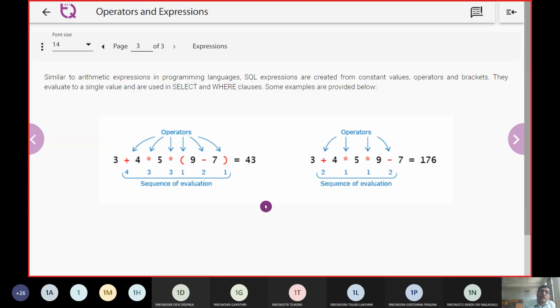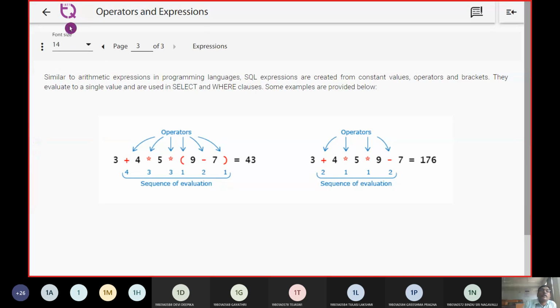So the very first thing we look at is whatever operations are in the brackets. After that, we do multiplication or division followed by addition. In this way, the sequence of operators is evaluated.